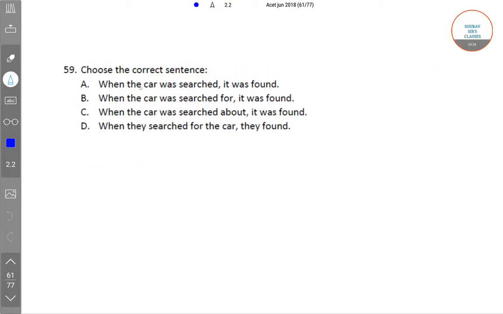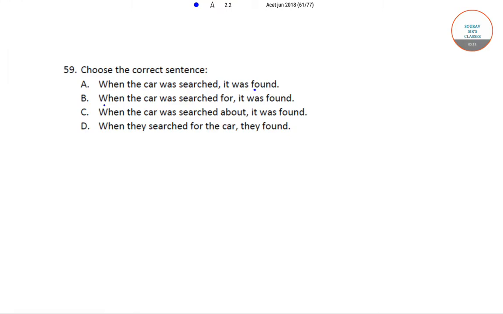The next question is, choose the correct sentence from the following. Option A, when the car was searched, it was found. Option B, when the car was searched for, it was found. Option C, when the car was searched about, it was found. And option D, when they searched for the car, they found. The correct option for this is option B. That is, when the car was searched for, it was found.